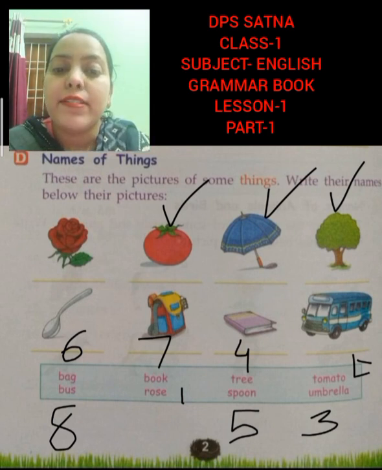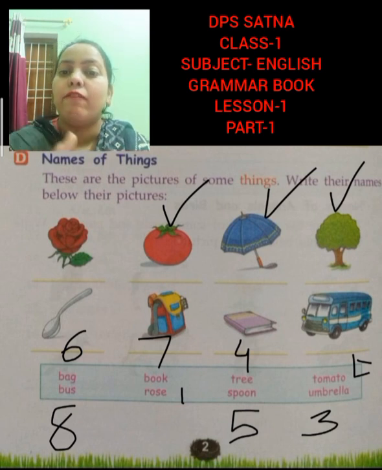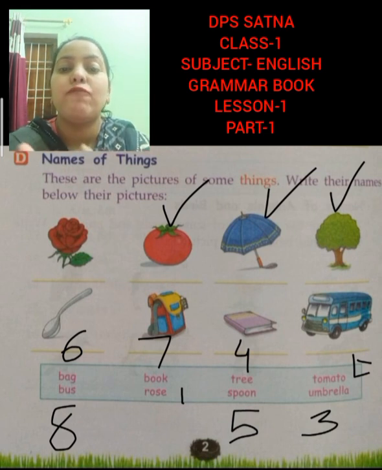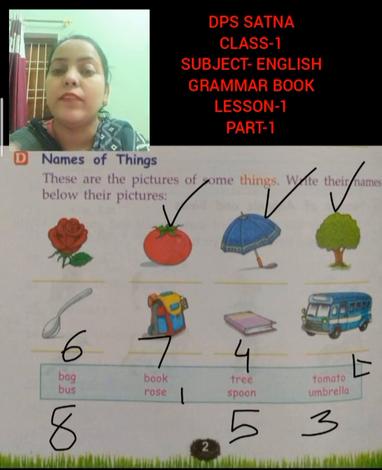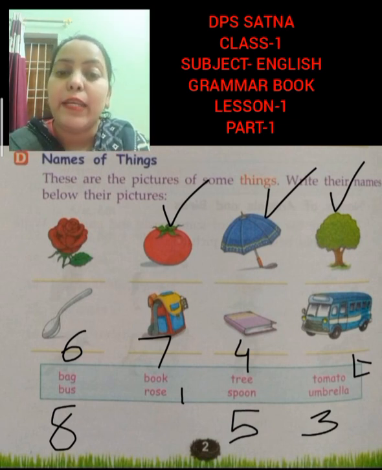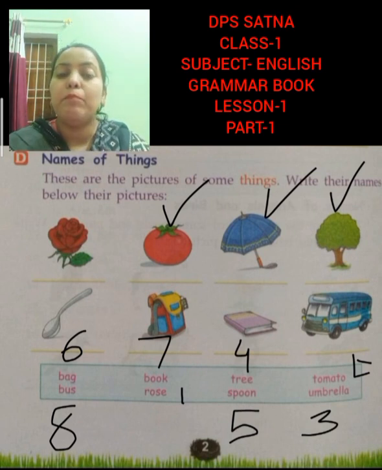And for persons also, you call your mother mother, father. We don't call family members as just family. We call them mother, father. We have given different relation names also. So these all are examples of persons.